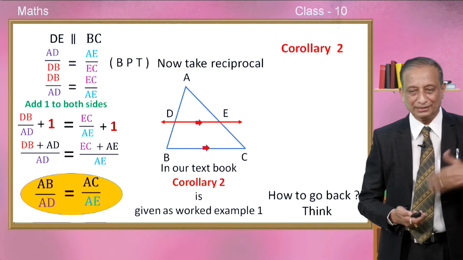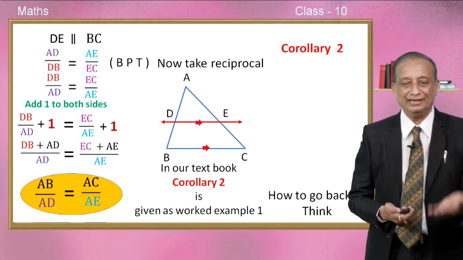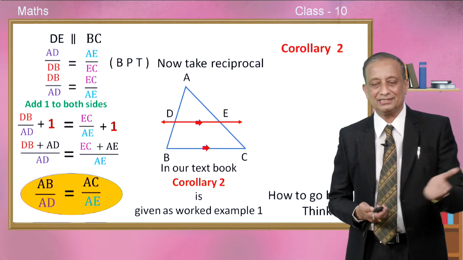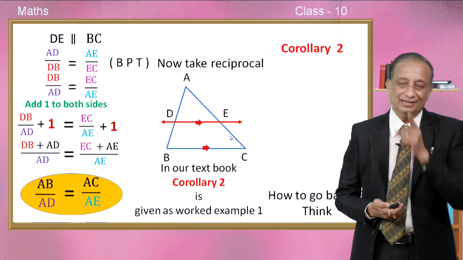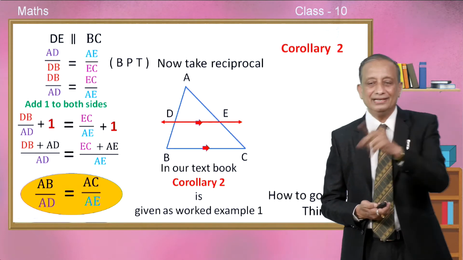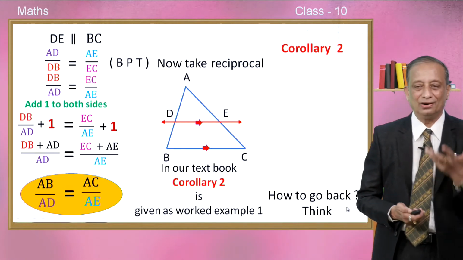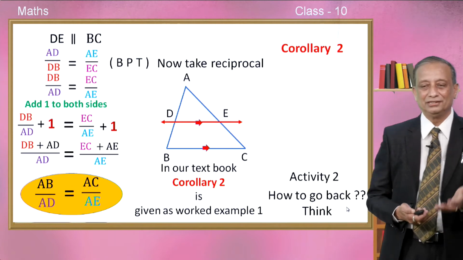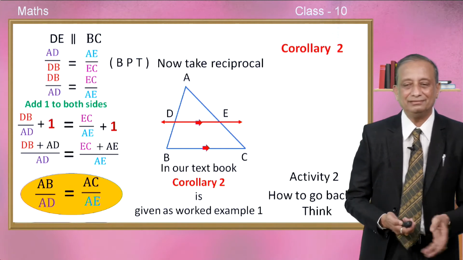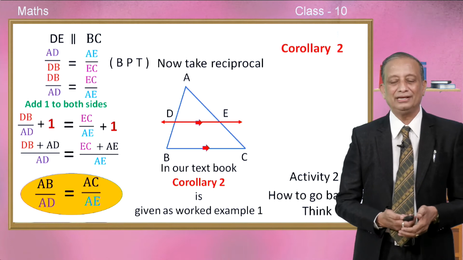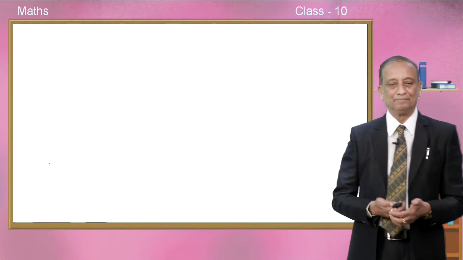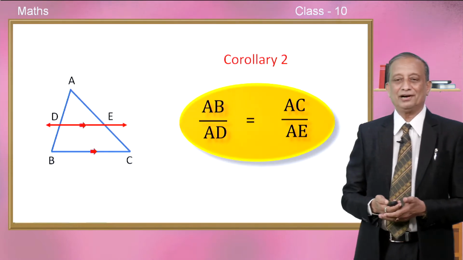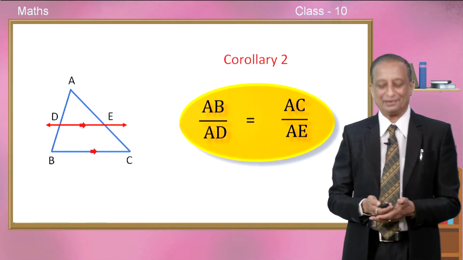Is it possible to reverse this? In other words, if in any triangle, D is such that AB by AD is equal to AC by AE, is it possible to prove that DE is parallel to BC? This is called the converse of this. I wish you should take this down as activity number 2. So, try to think about this and write the proof in your classwork book. Okay, children, this is what we have understood by corollary number 2.